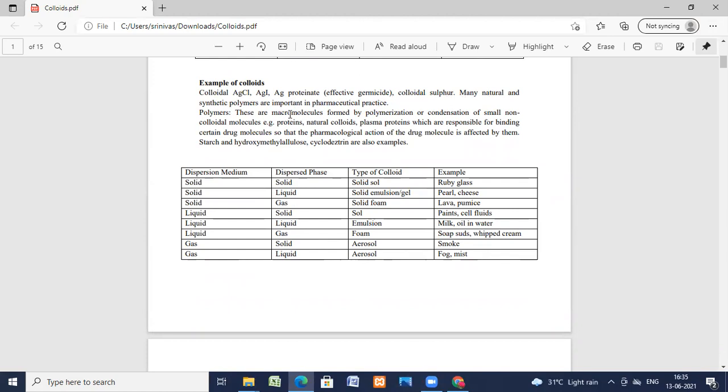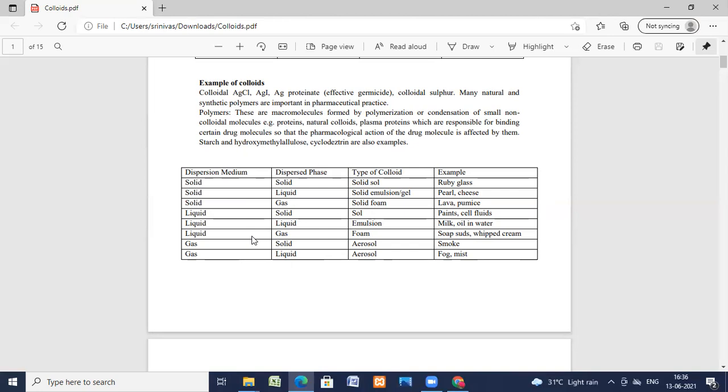Coming to the polymers, they are macromolecules formed by polymerization or condensation of small non-colloidal molecules. Example: proteins, natural colloids, plasma proteins, which are responsible for binding certain drugs. So the pharmaceutical action of the drug molecule is affected by them. Starch, hydroxymethylcellulose, and cyclodextrin are some examples of natural colloidal molecules.